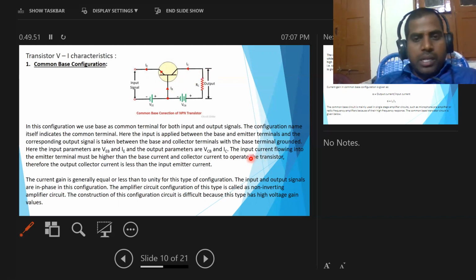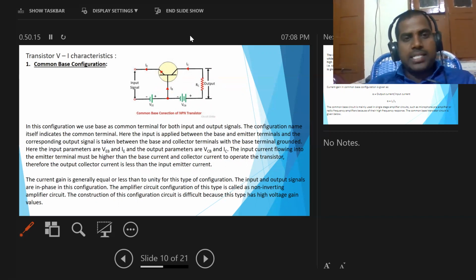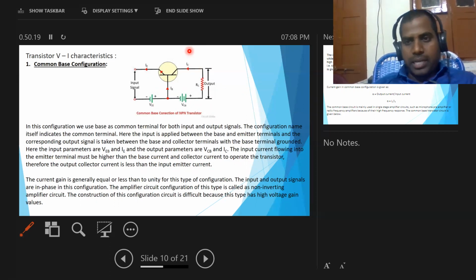Now the input current flowing into the emitter terminal must be higher than the base current and collector current to operate the transistor. The emitter current, that means the input current, is always higher than the output current IC.